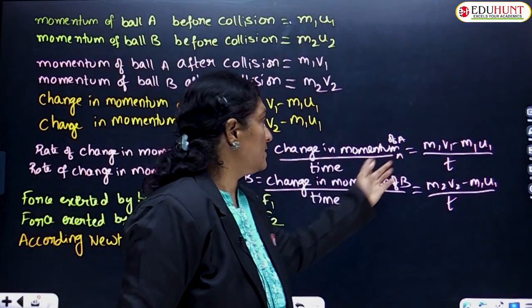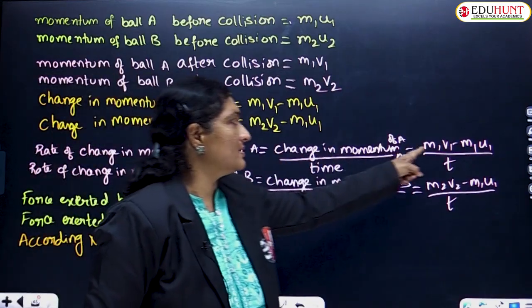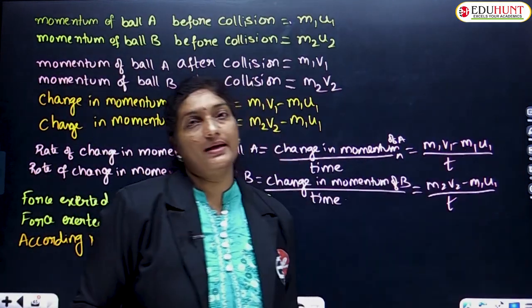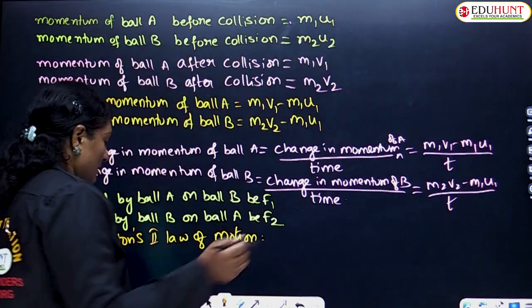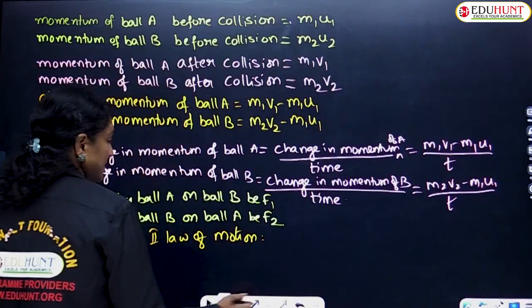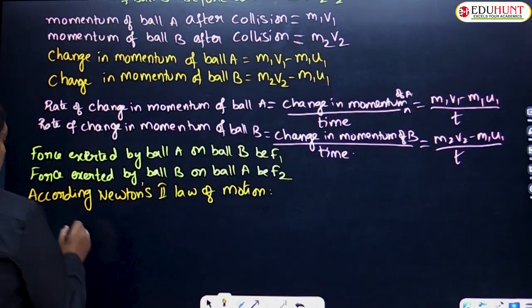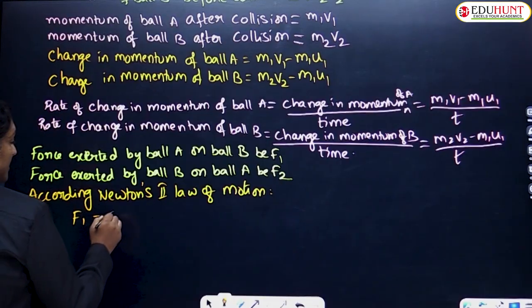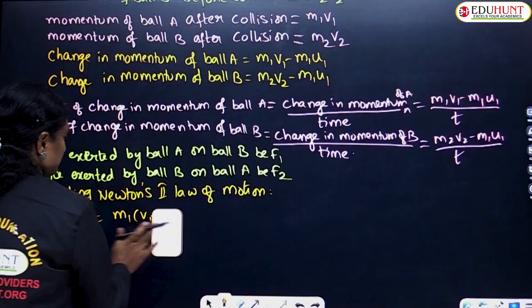What is the rate of change of momentum of ball A? It is m1 v1 minus m1 u1 by t, and this must equal the force applied on it. So according to Newton's second law of motion, for ball A, F1 is equal to m1 into v1 minus u1.